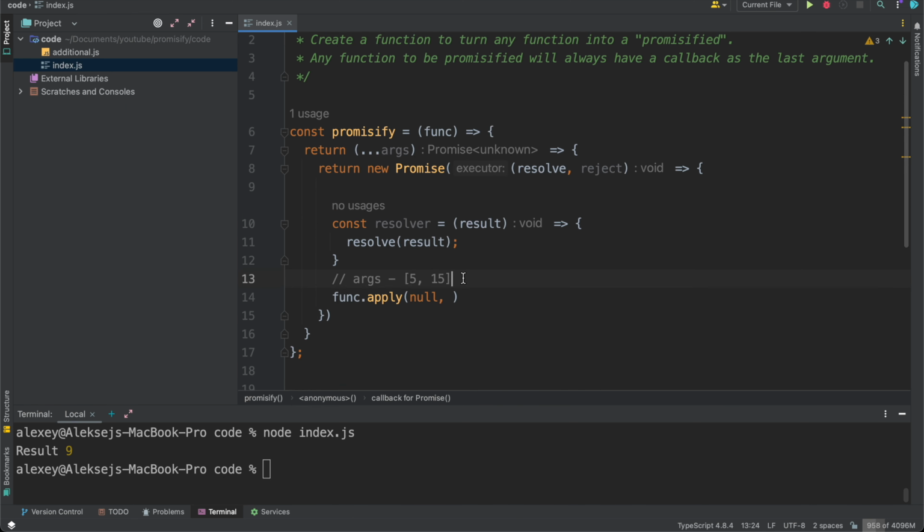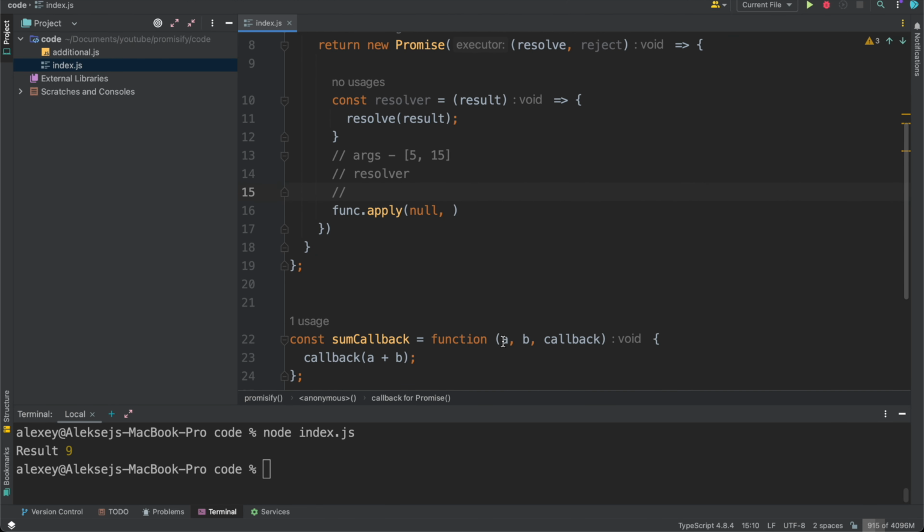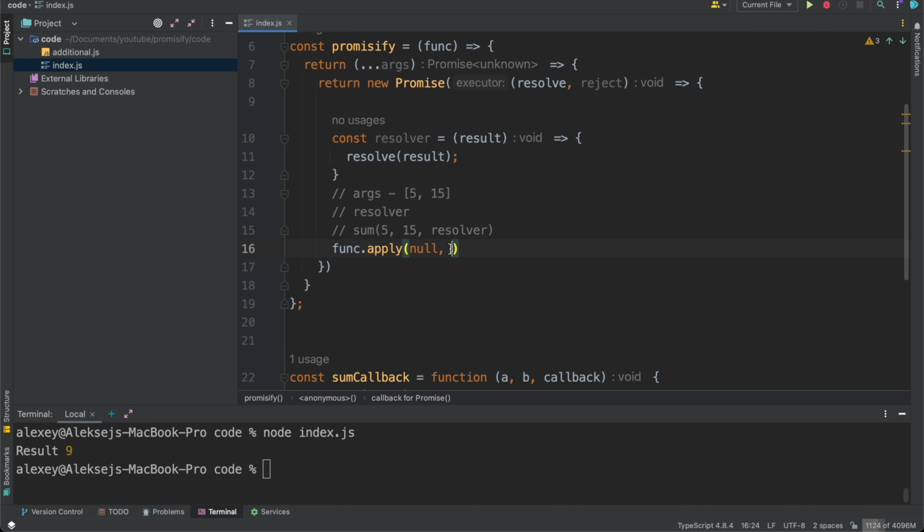Cool. And also we have a resolver. Then let's remember our signature. So we have to pass arguments and then the callback. So we need to pass to our sum 5, 15, and then resolver. Okay, and we can do it. Here we can create an array. We have to pass here our args, and then also we can add resolver to the end of the array.